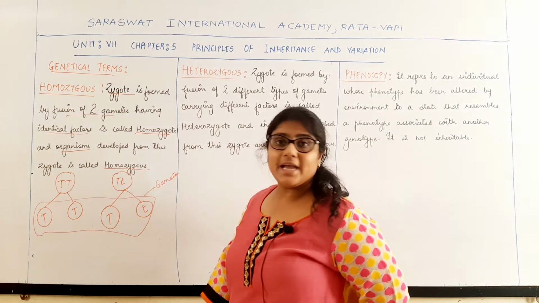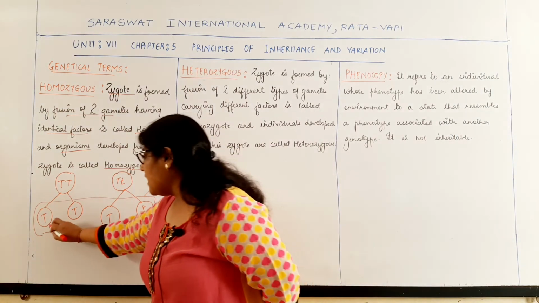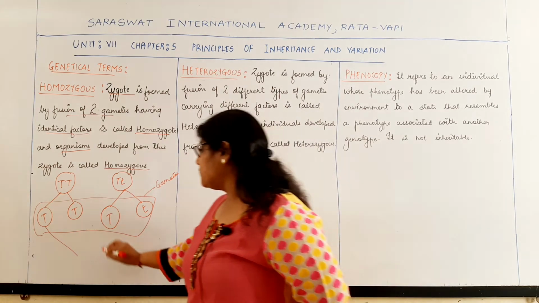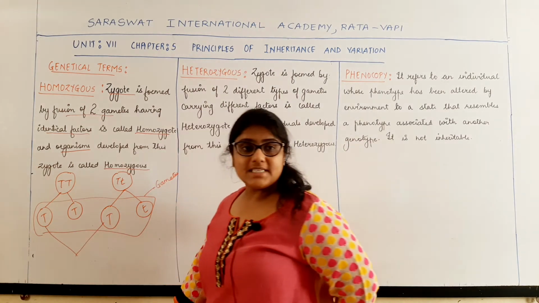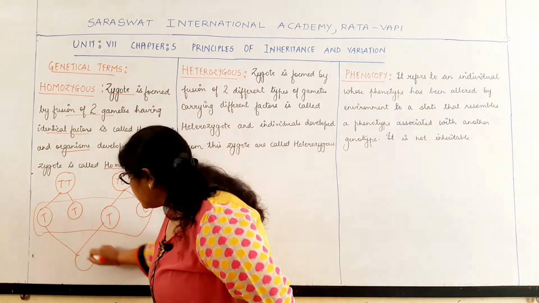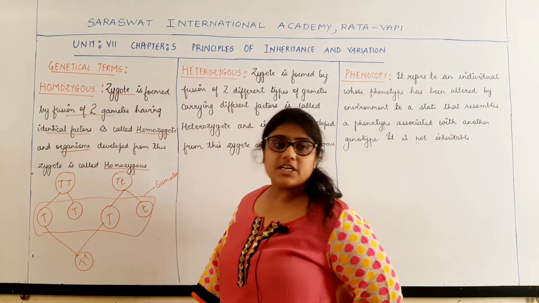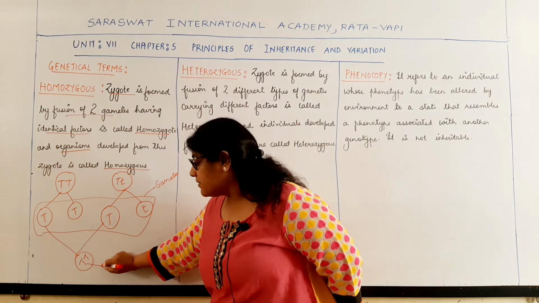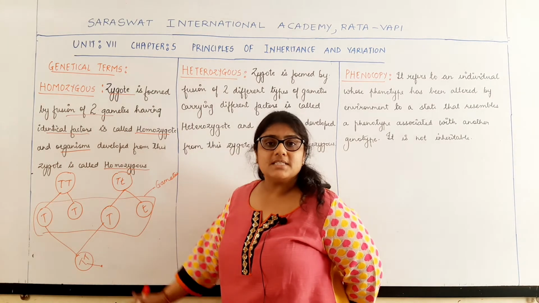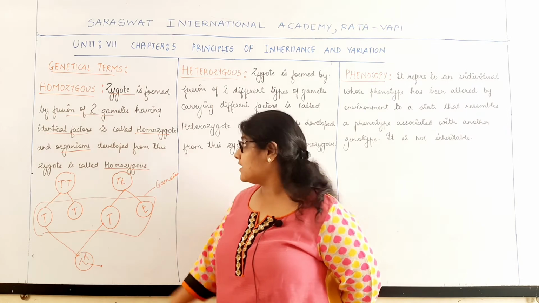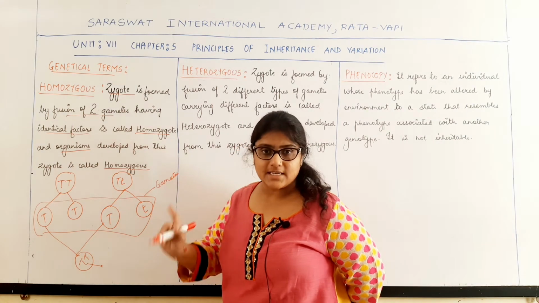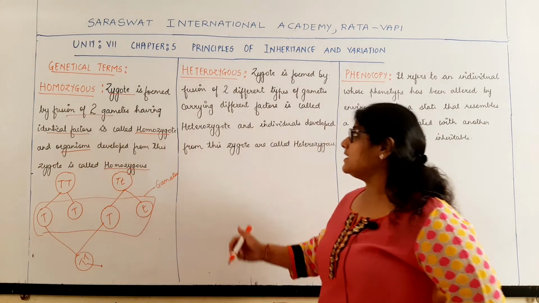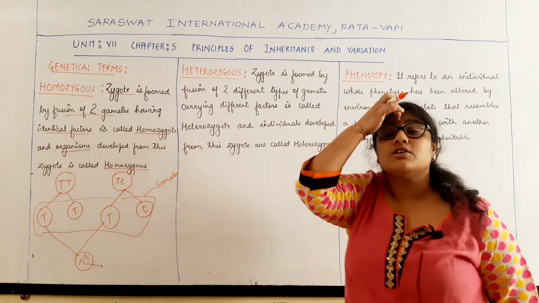It is formed by the fusion of the gametes. If the zygote is formed by the fusion of capital T and capital T, then that condition is called homozygote, and the individual which develops from this zygote is called homozygous. Clear, students?